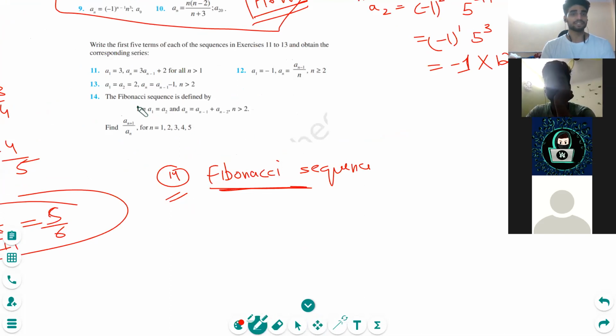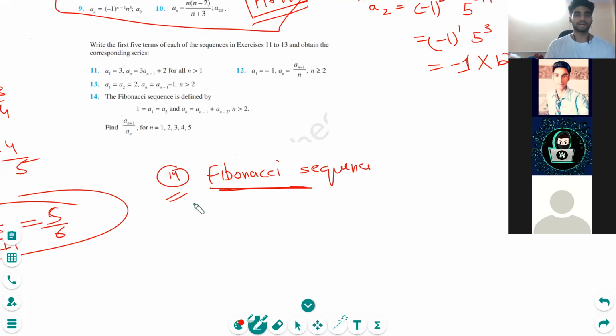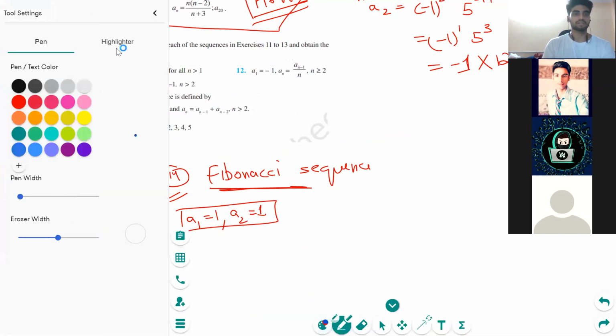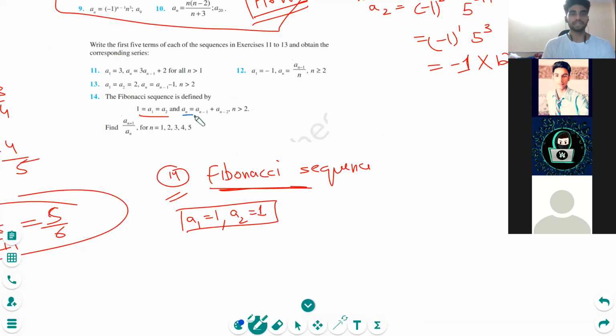So the Fibonacci sequence is defined by A1 as well as A2 equal to 1. This means that A1 is equal to 1 and A2 is as well equal to 1. Okay, so this is given. Let me take another color. And we have an is equal to an minus 1 plus an minus 2. Okay, so we have a general term formula here. That is an minus 1 plus an minus 2. This actually means that this term will be 1 more than and 2 more than this.